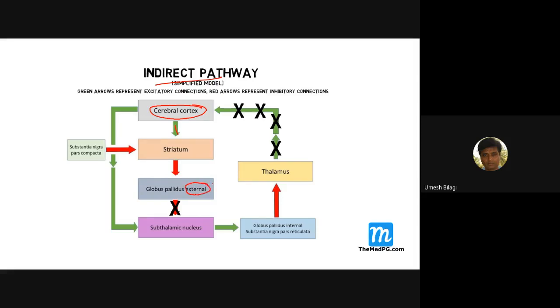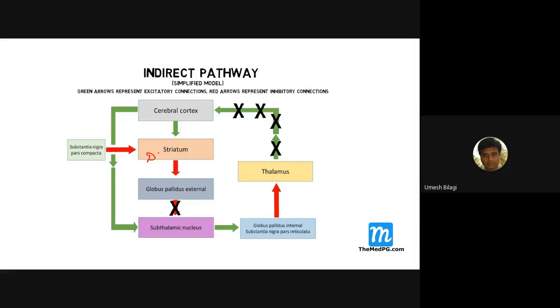These neurons contain D2 receptors. Striatonigral fibers secrete dopamine for both the direct and indirect pathways, but because of the nature of the receptors in the striatum, the action is different.